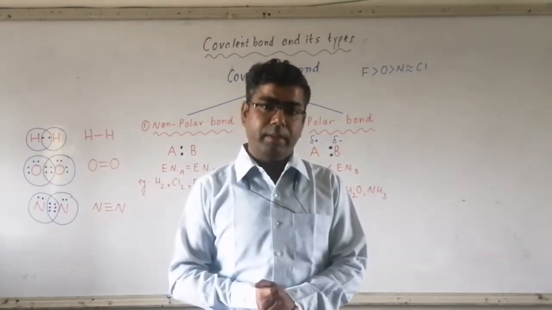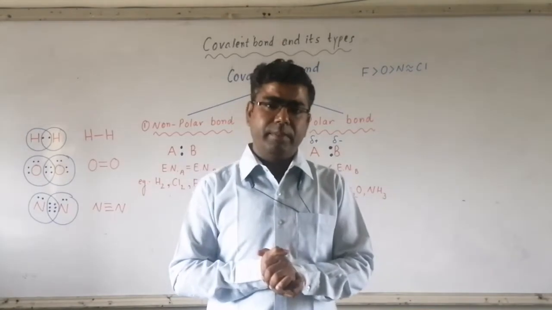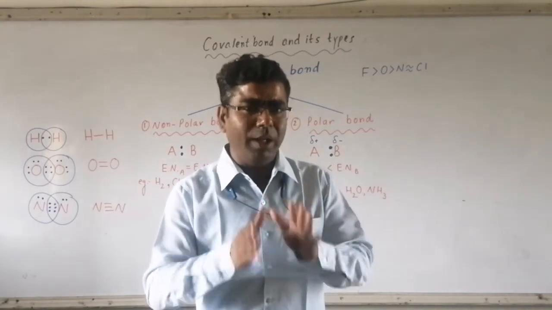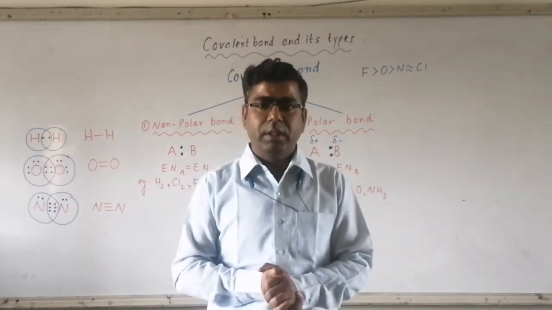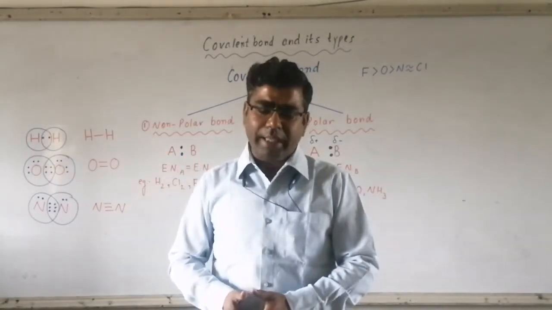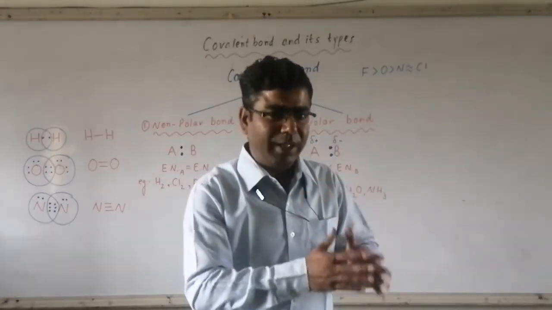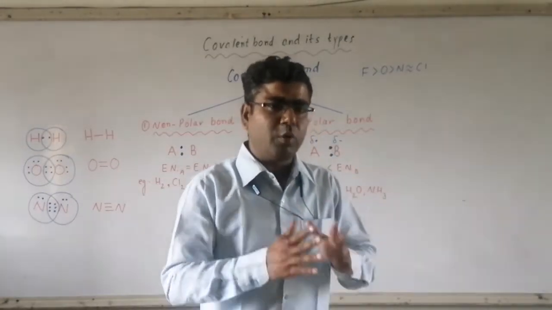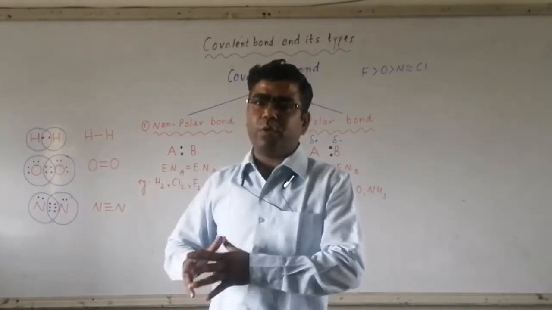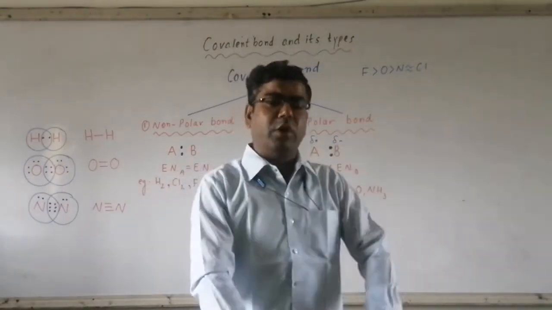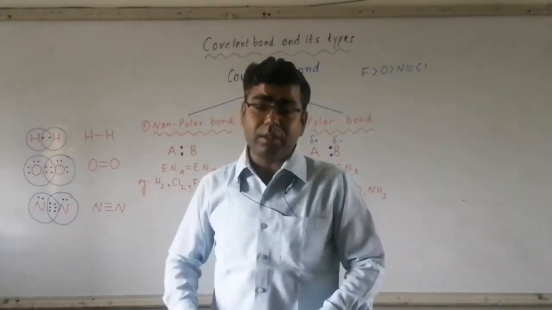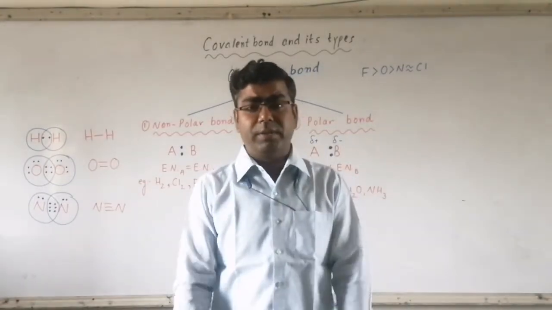Now remember, each atom which is taking part in covalent bond formation contributes an equal number of electrons. If atom A is contributing 1 electron, then atom B will also contribute 1 electron for sharing, or you can say for covalent bond formation. If atom A is contributing 2 electrons, then atom B will also contribute 2 electrons. And if atom A is contributing 3 electrons, then atom B will also contribute 3 electrons.